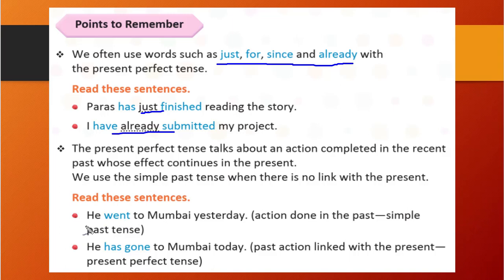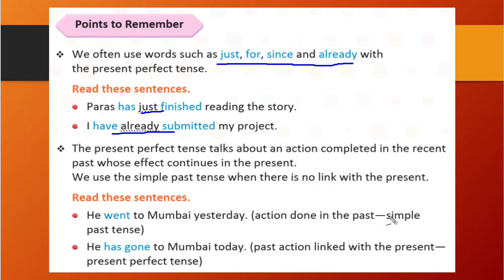You see some example, he went to Mumbai yesterday. That means the person who went to Mumbai yesterday, he is still in Mumbai, correct? So he went, that is past, and still he is there, that is present.